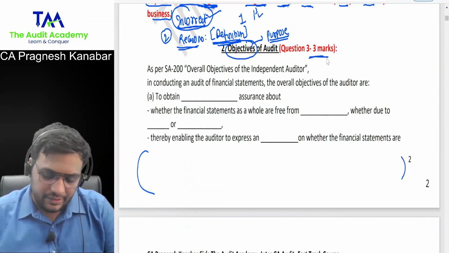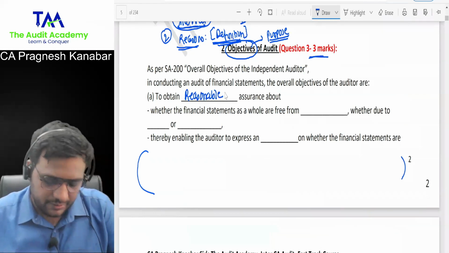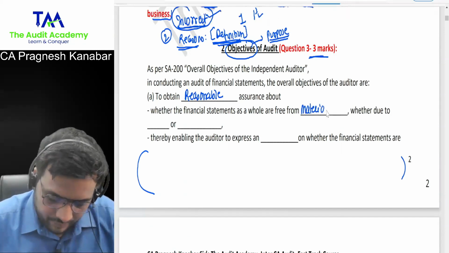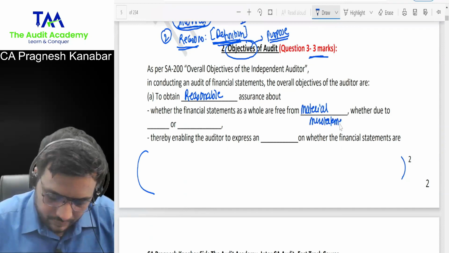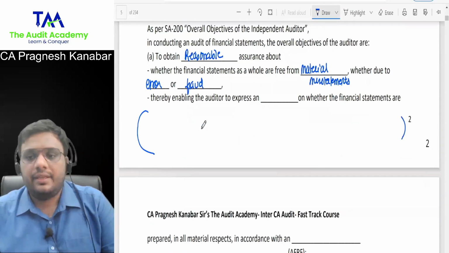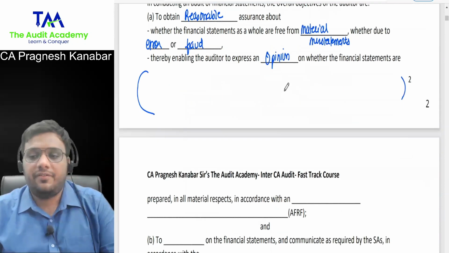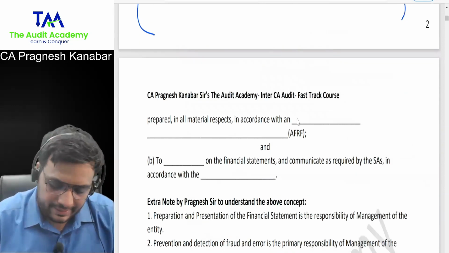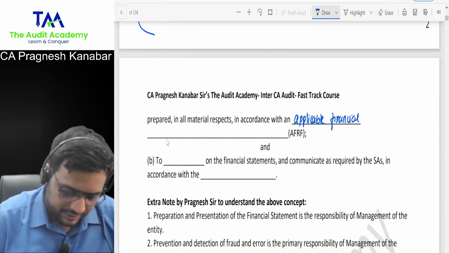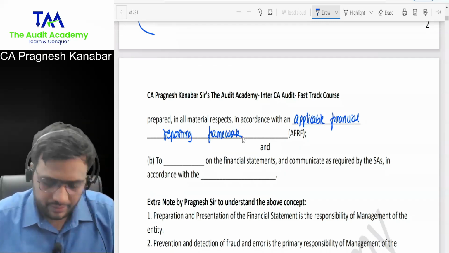In conducting an audit of financial statements, the overall objectives of the auditor are to obtain reasonable assurance about whether financial statements as a whole are free from material misstatement, whether due to error or fraud, thereby enabling the auditor to express an opinion on whether financial statements are prepared, in all material respects, in accordance with an applicable financial reporting framework.